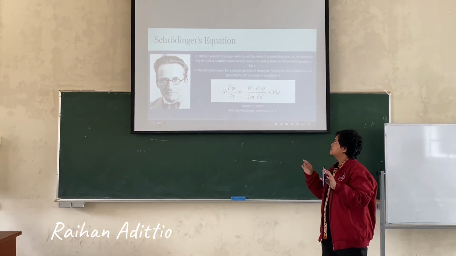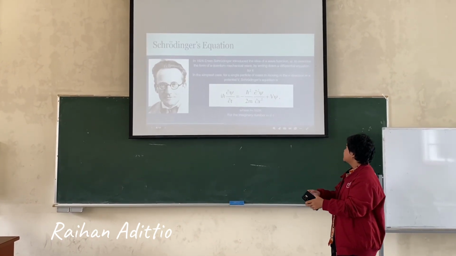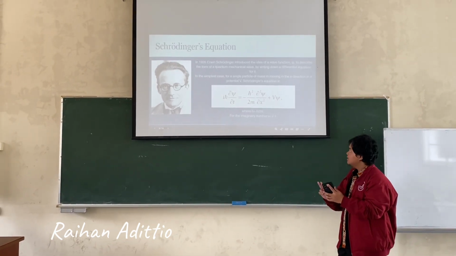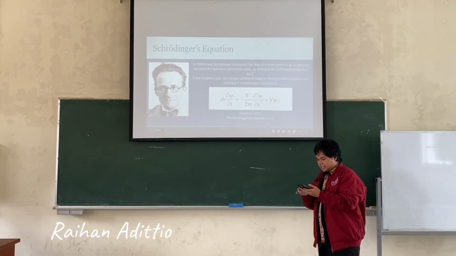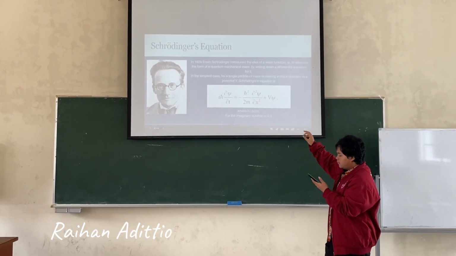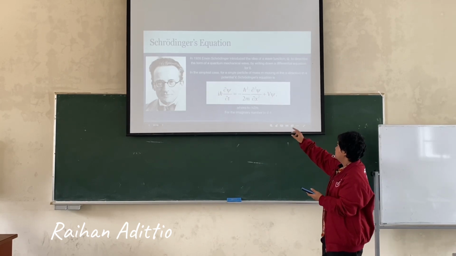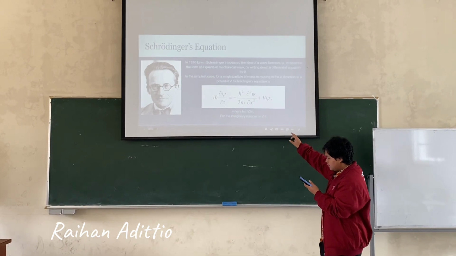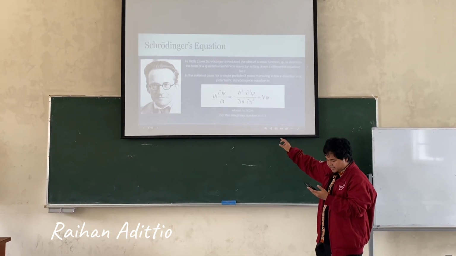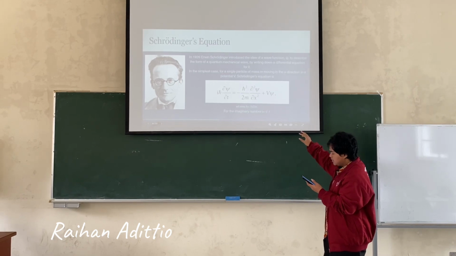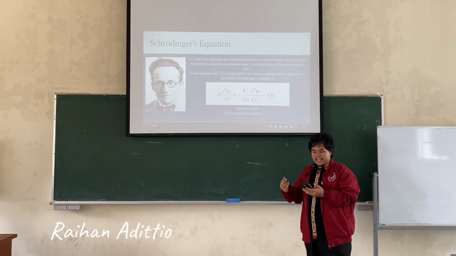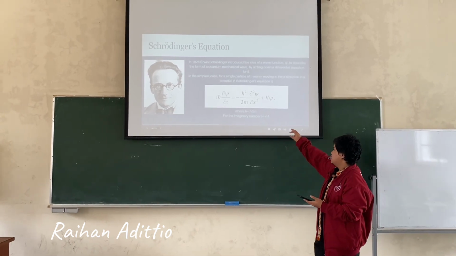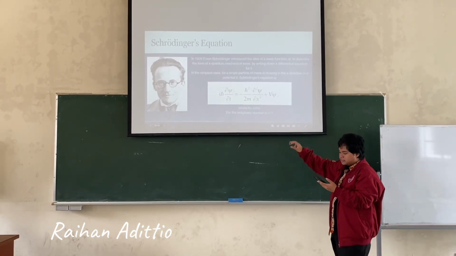In the simplest case, for a single particle of mass m moving in the x direction in a potential v, the Schrödinger equation is i h bar times the partial derivative of psi with respect to t equals negative h bar squared over 2m times the second partial derivative of psi with respect to x squared plus v psi, where h bar equals h over 2 pi, and i is the imaginary number, the square root of negative 1.